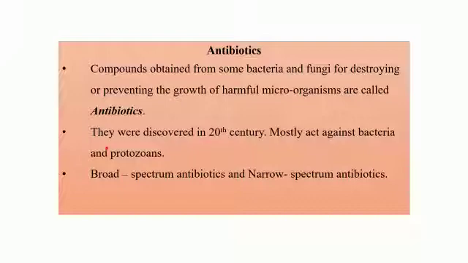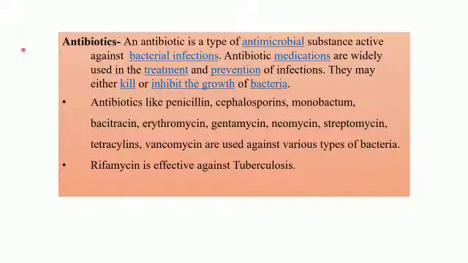So this is the story behind the discovery of penicillin, the first antibiotic. And Sir Alexander Fleming shared a Nobel Prize in 1945 along with two other scientists for his discovery. Let us see the definition of antibiotics.